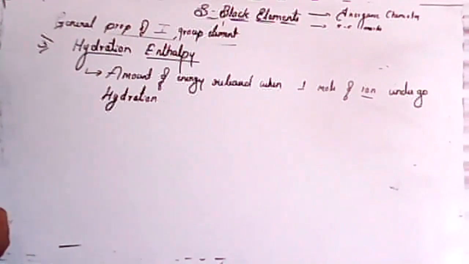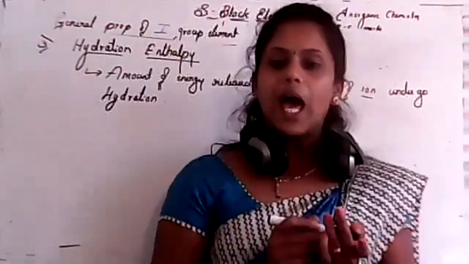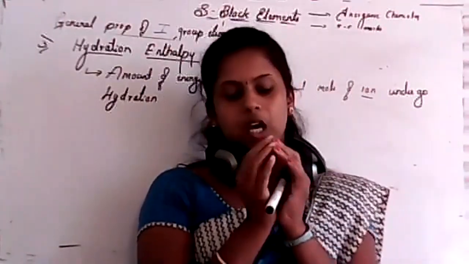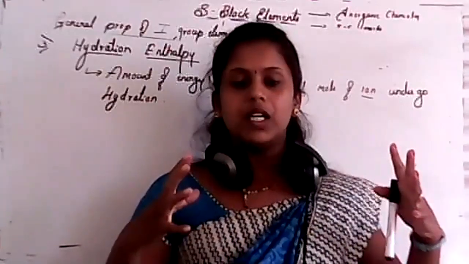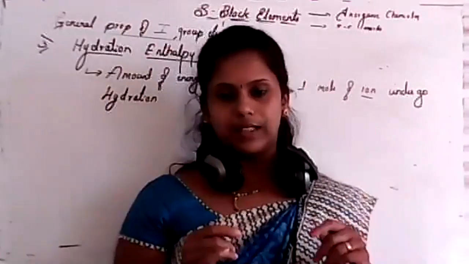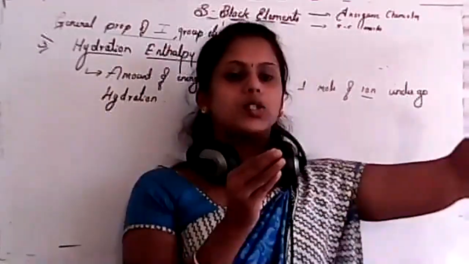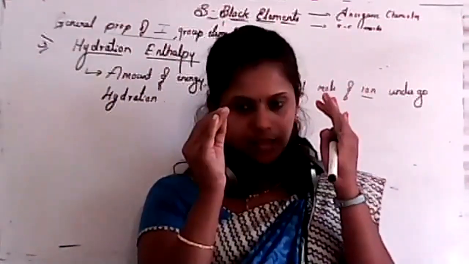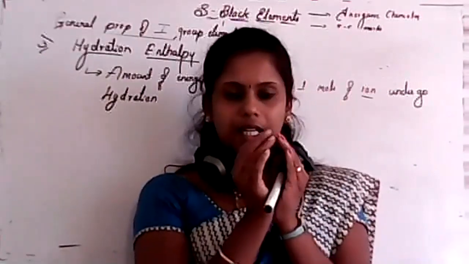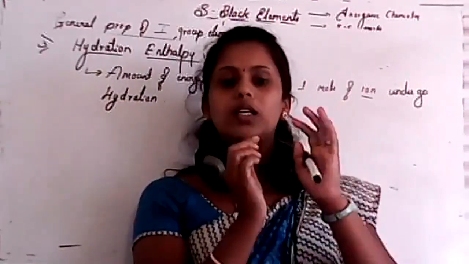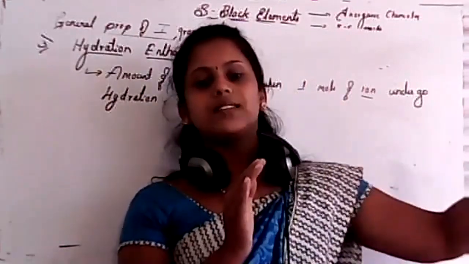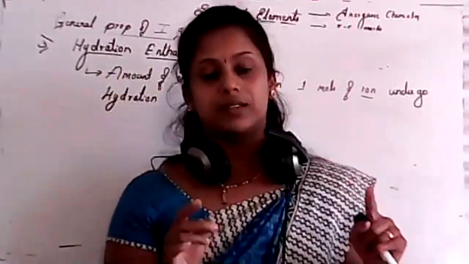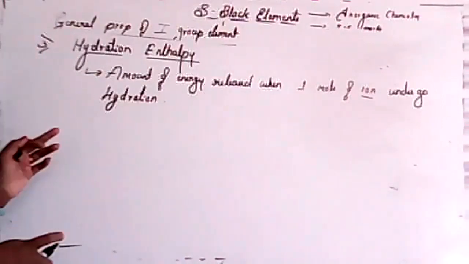See, student, remember one thing. If you have a small size atom, its effective nuclear charge is more. If you are considering a large size atom, its effective nuclear charge will decrease. That means if the distance between nucleus and electron increases, effective nuclear charge decreases. Clear? So if it has a small size, the binding energy between nucleus and electron is more. If it has a large size, the binding energy between nucleus and electron is very less. You have to remember this point, okay?